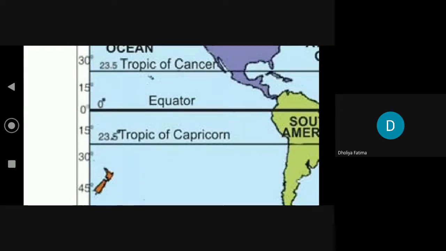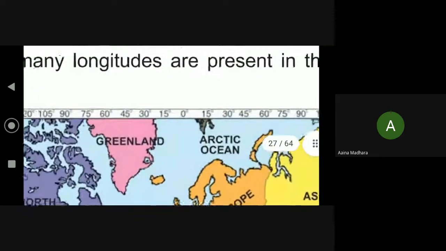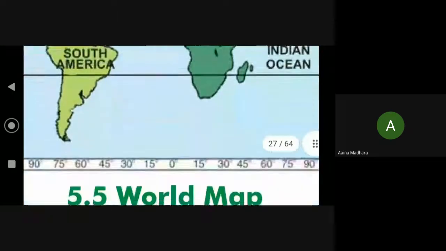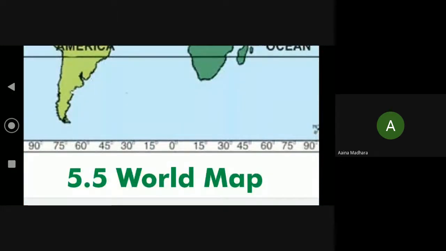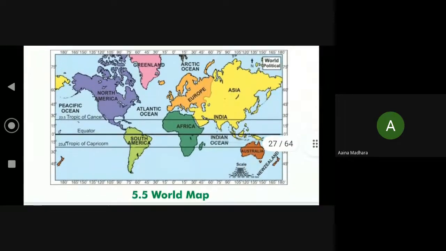Same, all these here are longitudes. Can you see? 0 degree, 15 degree, 30 degree. Down also, see. So they are longitudes.